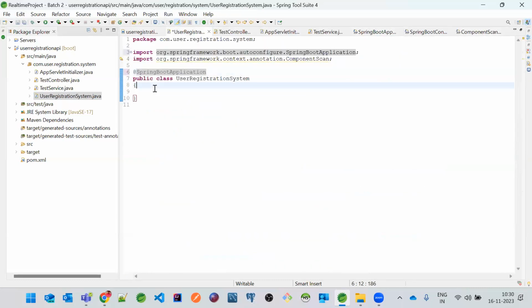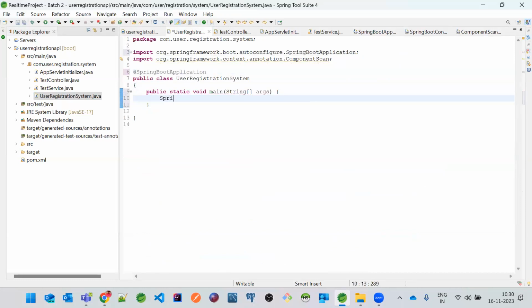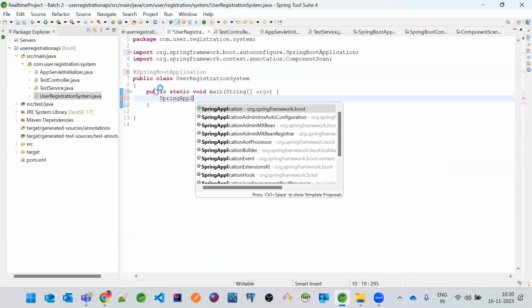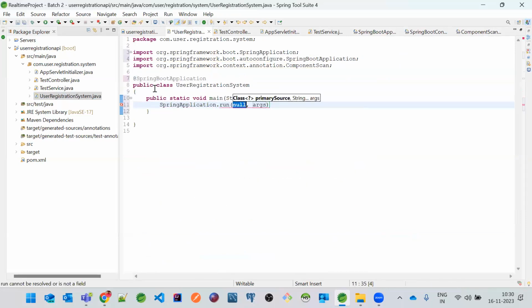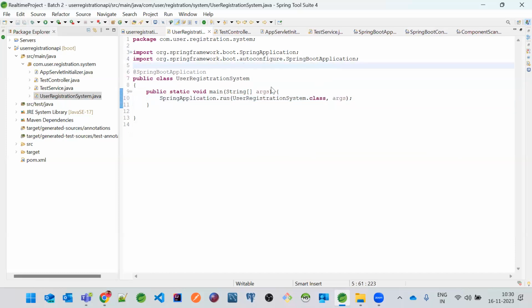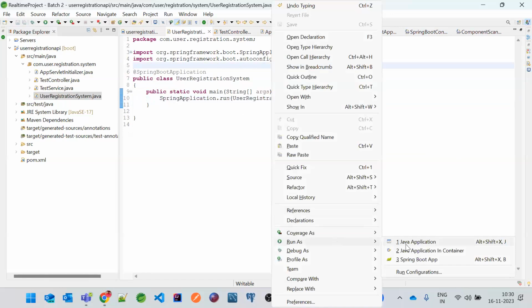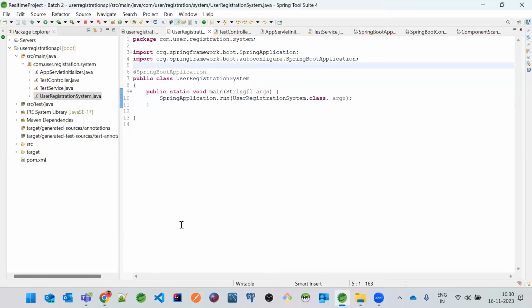Now, since a Spring Boot application requires a main method, and it is going to start on a server, here I just have to make this a configuration class. There is something called SpringApplication.run, and here we need to provide our main class. That's it. And what I need to do now is just run this application. You don't have to do anything else.